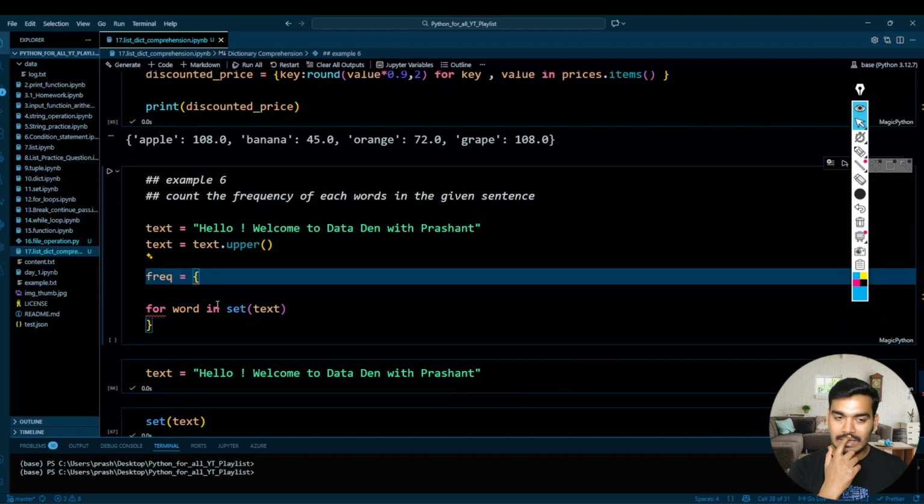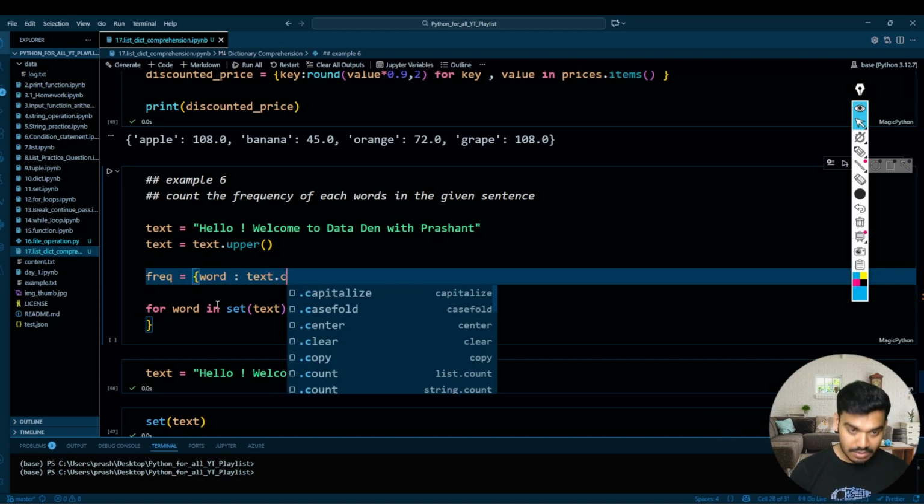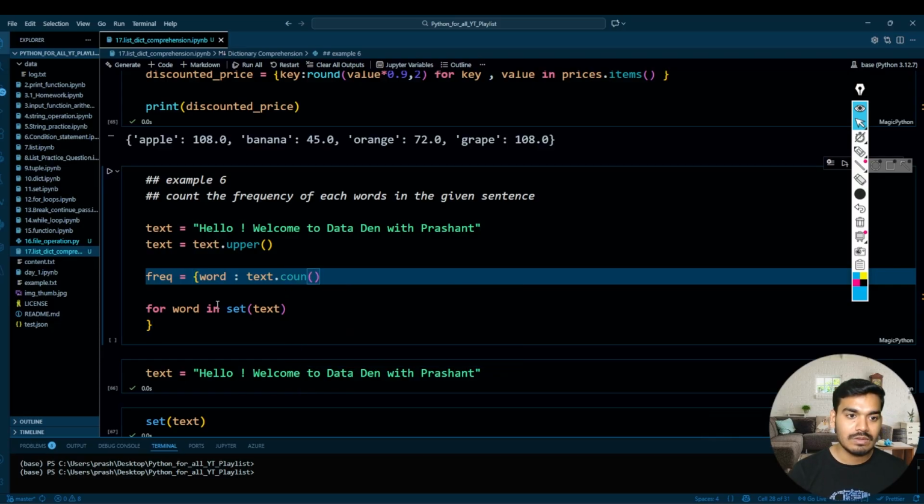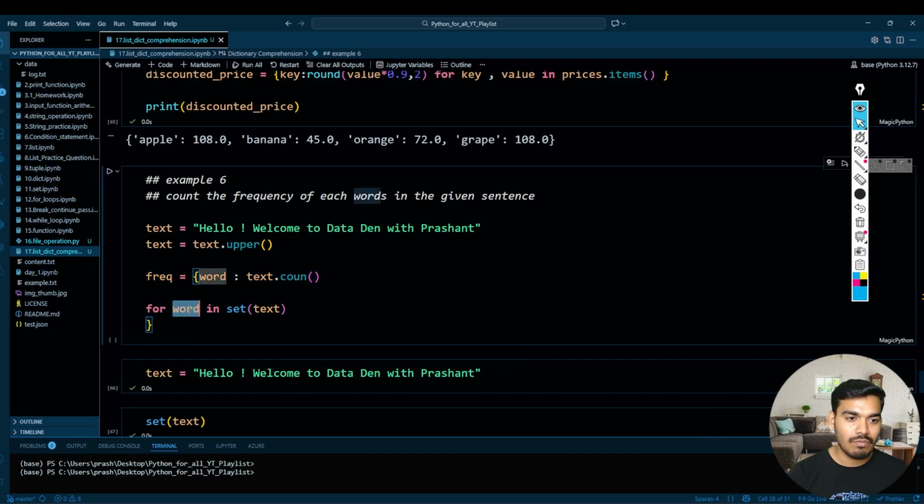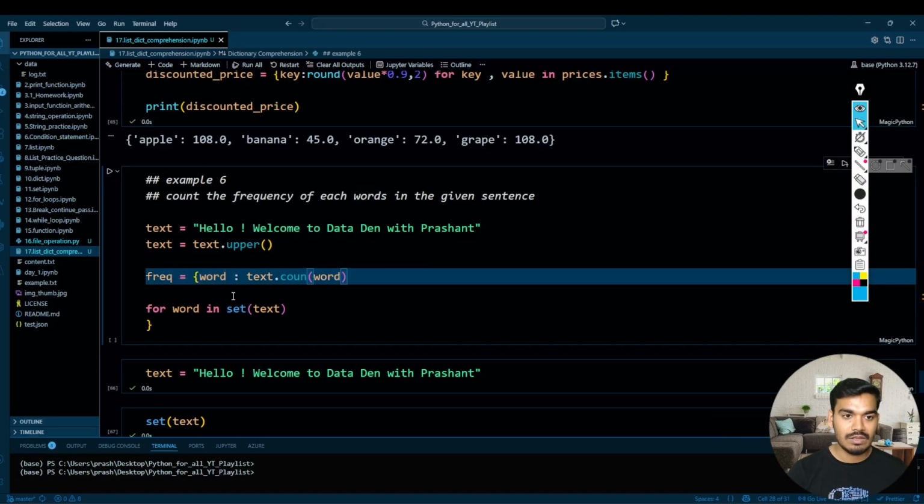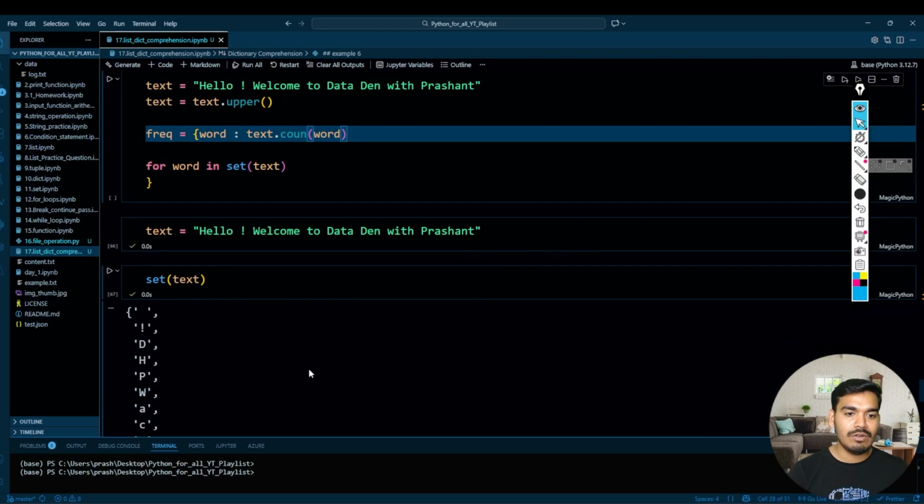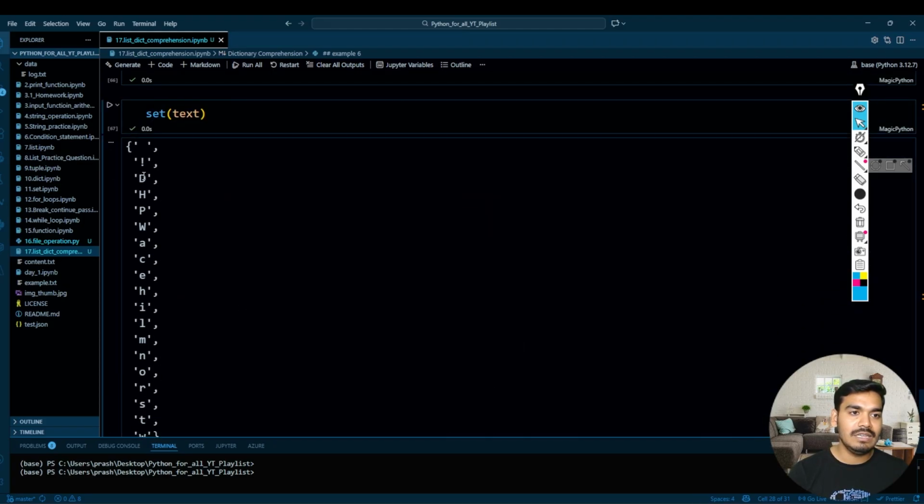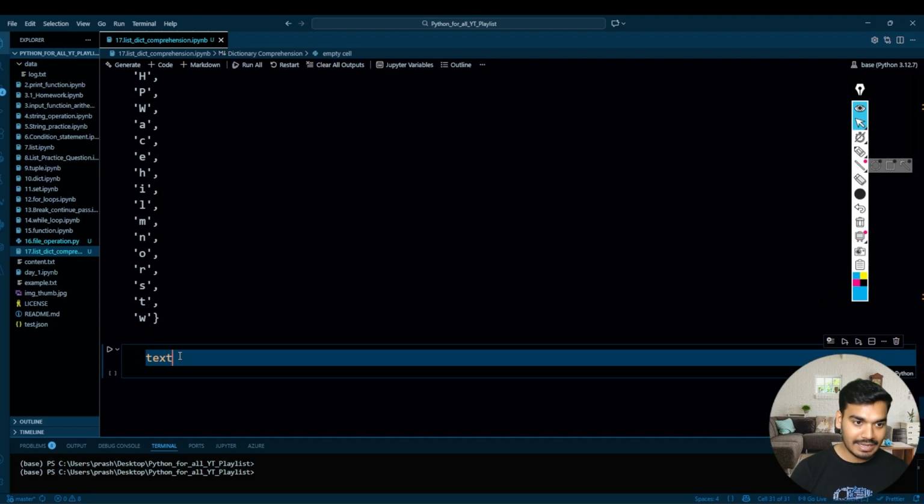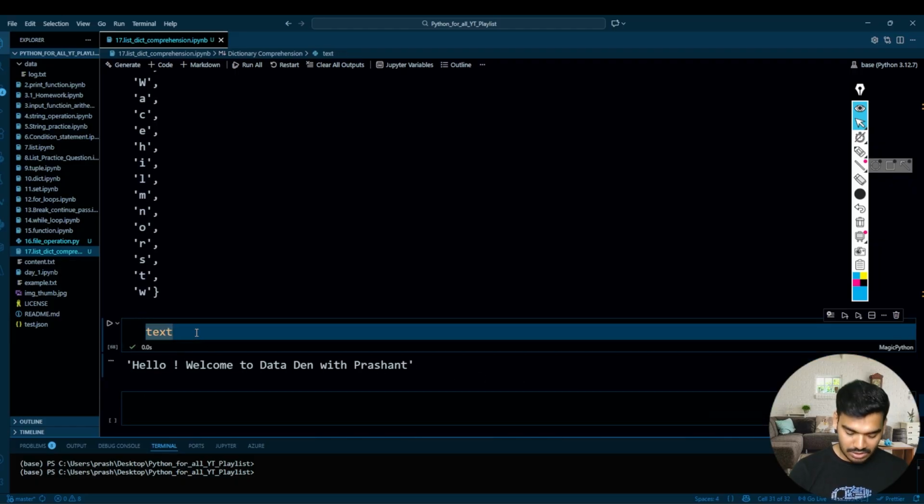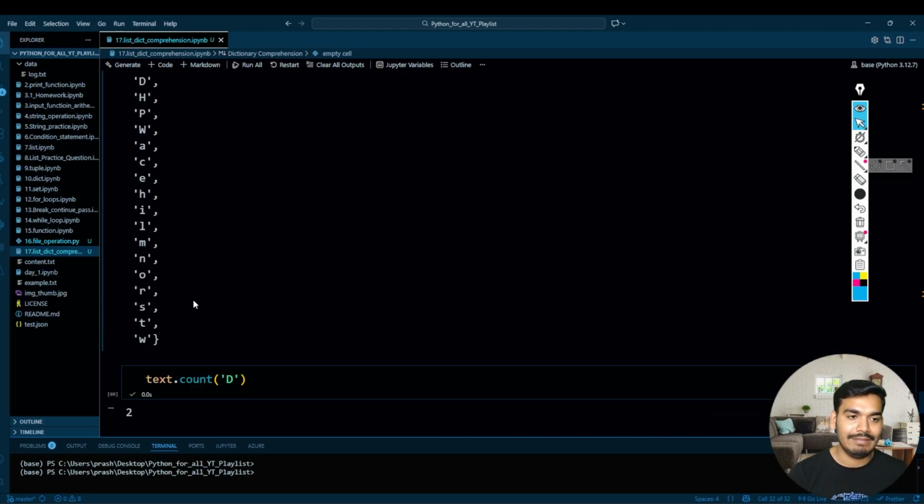Now what I want over here is, I want my word to be the key, and the value should be text dot count of that particular word in that text. Let's say I want to find out how many times this D is available. I'll write over here text, which is the complete text, dot count, and over here I'll write, let's say, D. It will give you 2 times. This D is available 2 times in the given text.